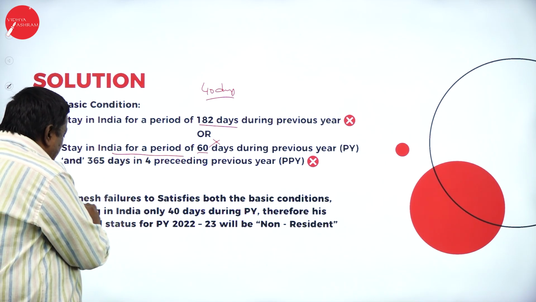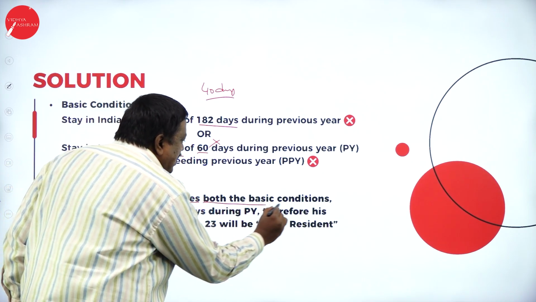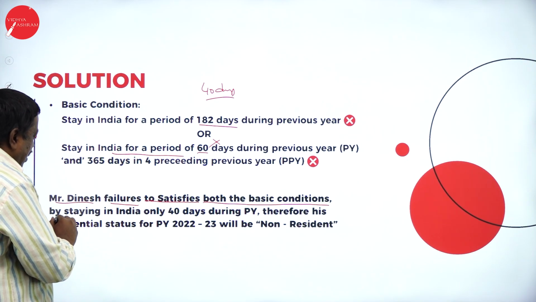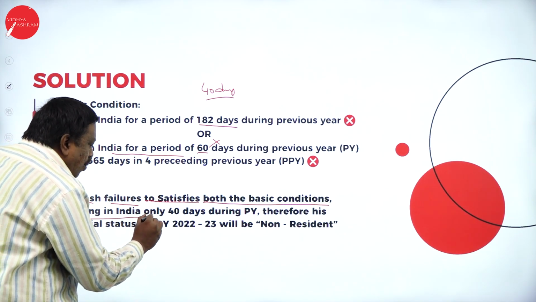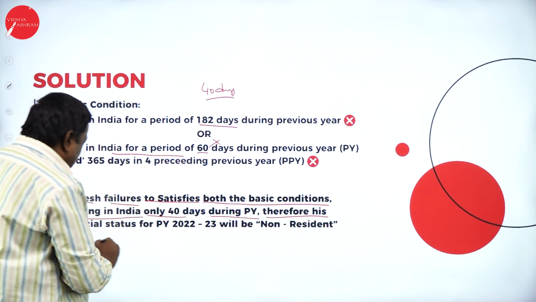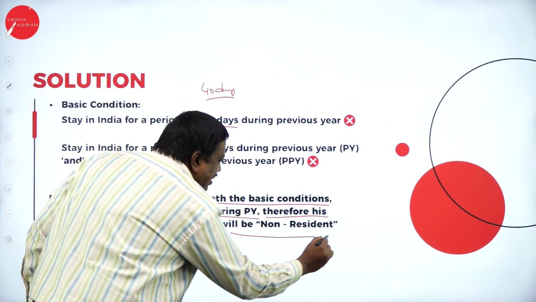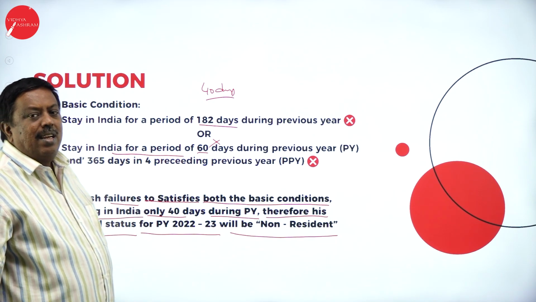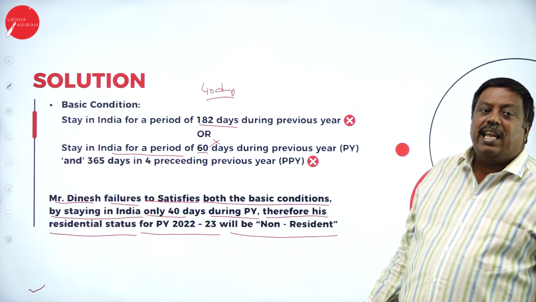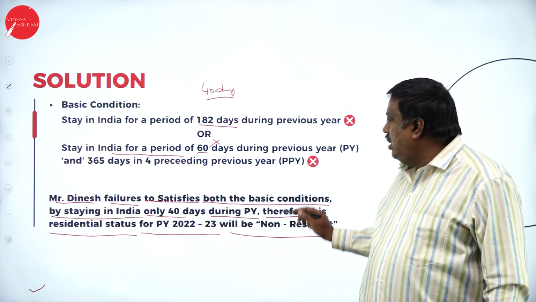So Mr. Dinesh fails to satisfy both the basic conditions, by staying in India only for 40 days during the previous year. Therefore, his residential status for the previous year will be non-resident. So, if I couldn't satisfy any one of the basic conditions, my status will be non-resident.